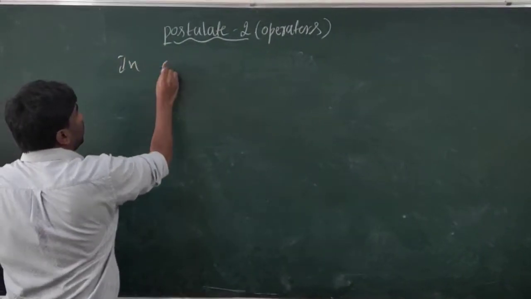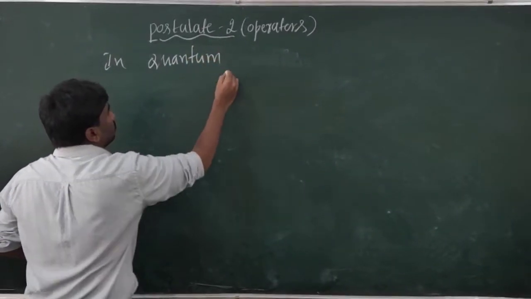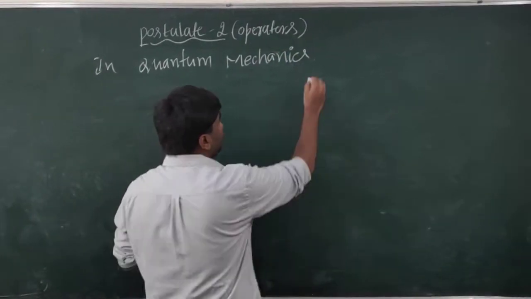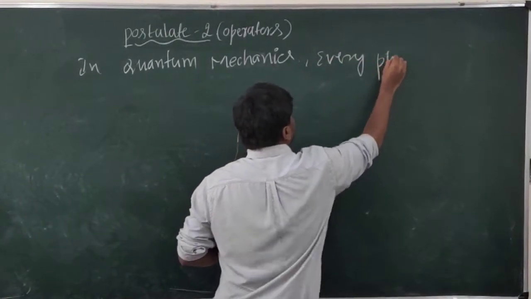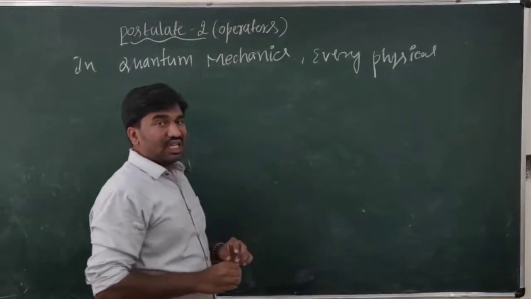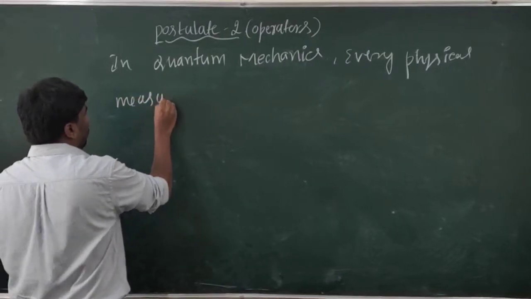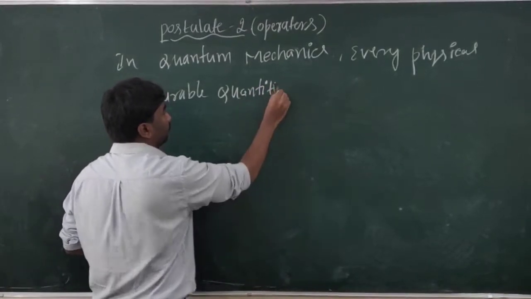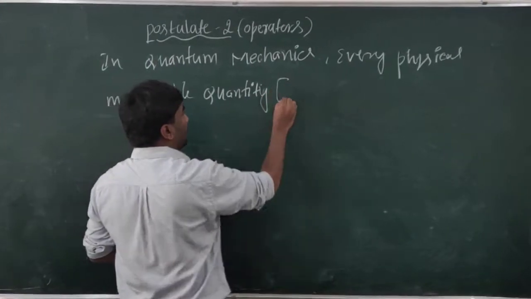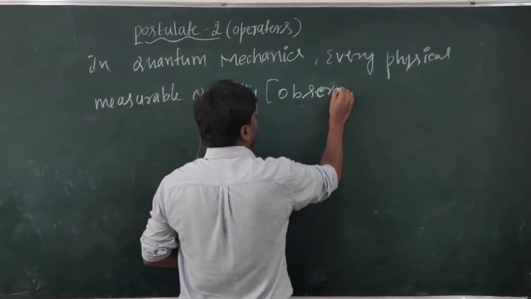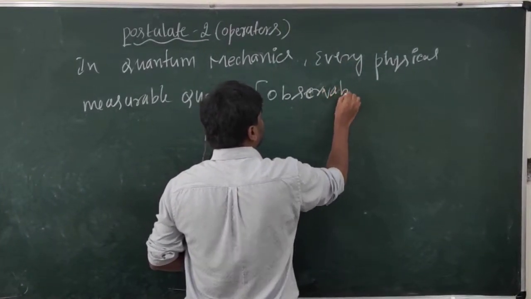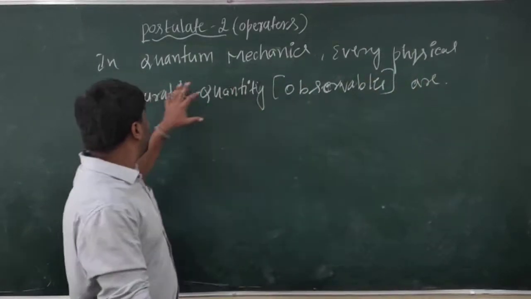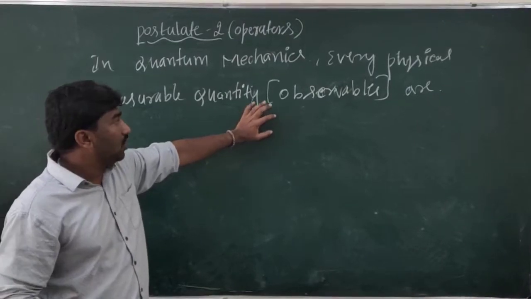In quantum mechanics, every physical measurable quantity, which is called an observable, physical quantities meaning all measurable quantities, you can call them observables.